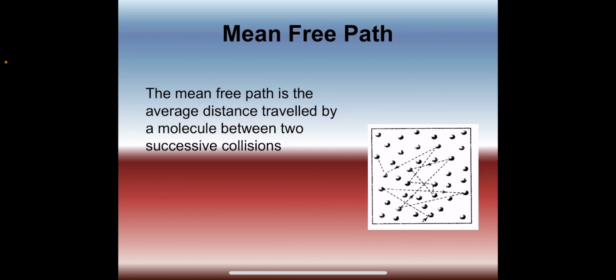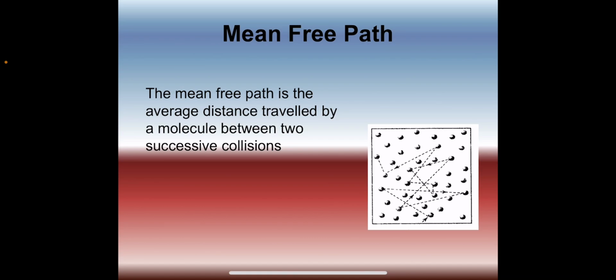So, mean free path is the average distance traveled by a molecule between two successive collisions. It is denoted by the symbol L. So, L is equal to 1 upon under root 2 pi sigma square n. This equation indicates that mean free path doesn't depend upon the speed of molecules.